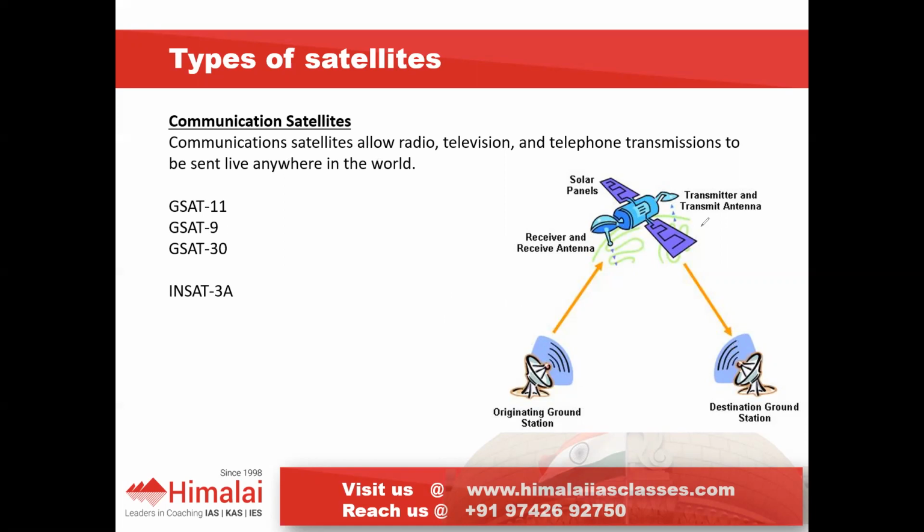So for that purpose we take the help of a satellite. The ground station sends signals to the satellite, the signal is received by the antenna, and then it is transmitted through the transmitter antenna to the destination ground station. Through this the communication can be properly established.